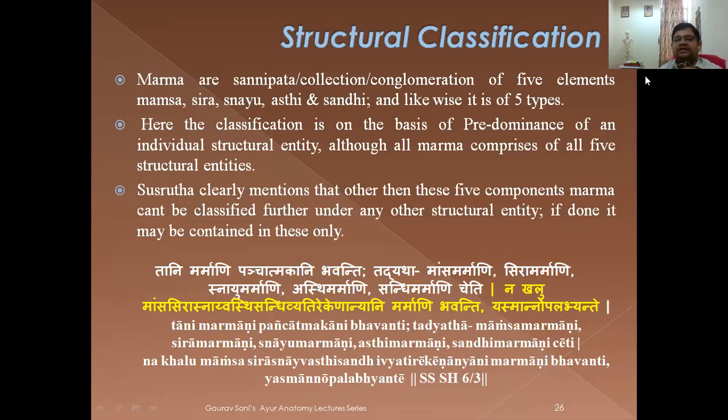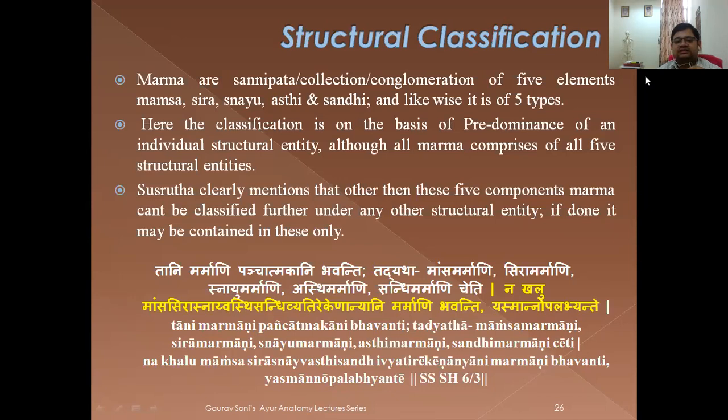So actually it is the predominance term which you are going to use here. Means all the marmas are composite or collection of Mamsa, Sira, Snayu, Asthi, and Sandhi, but one of them will be predominant over the others. On that basis only we are going to classify them here. Here the classification is on the basis of predominance of an individual structural entity, although all the marma comprises all five structural entities. Clearly it is written. Sushruta clearly mentions that other than these five components, marma cannot be classified further under any other structural entity. If done, it may be contained in these only.